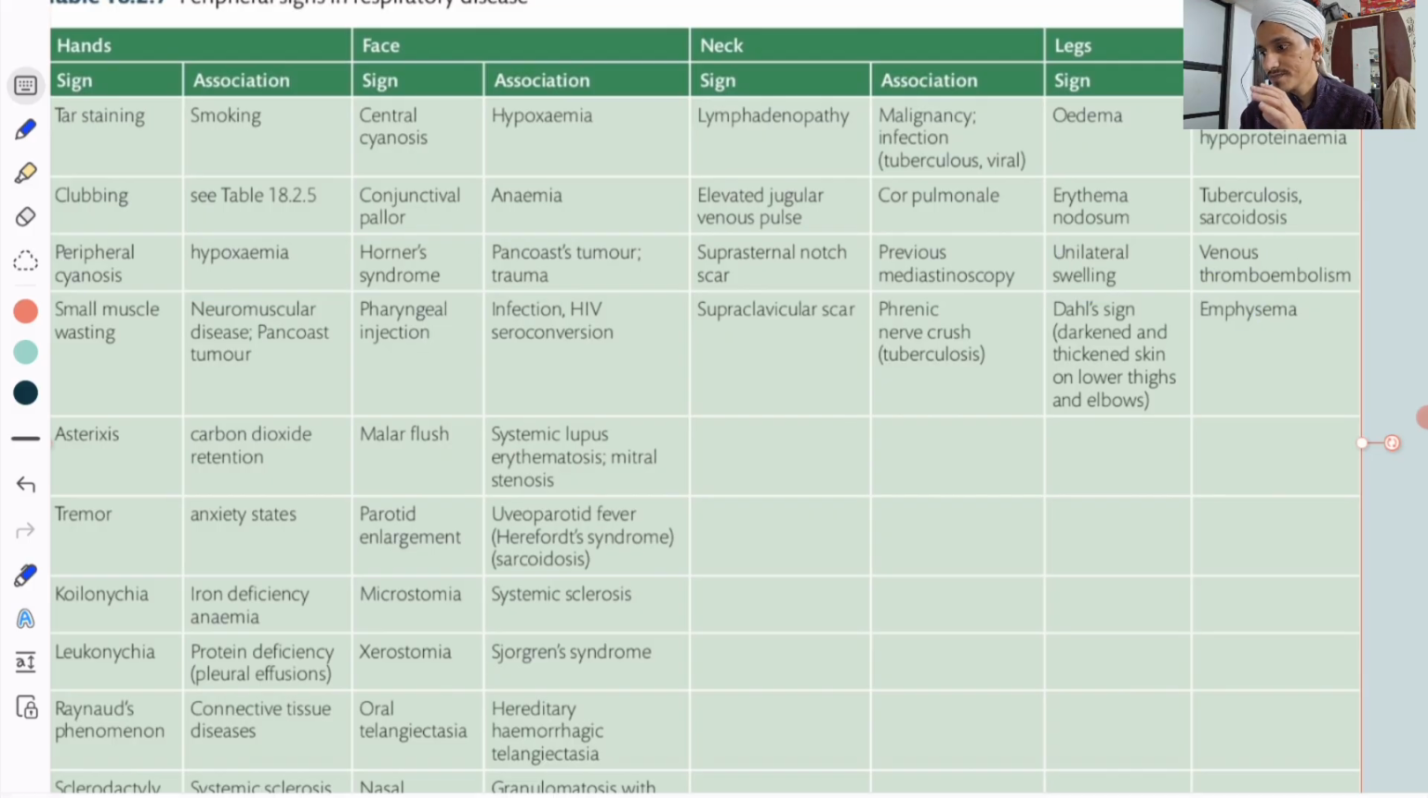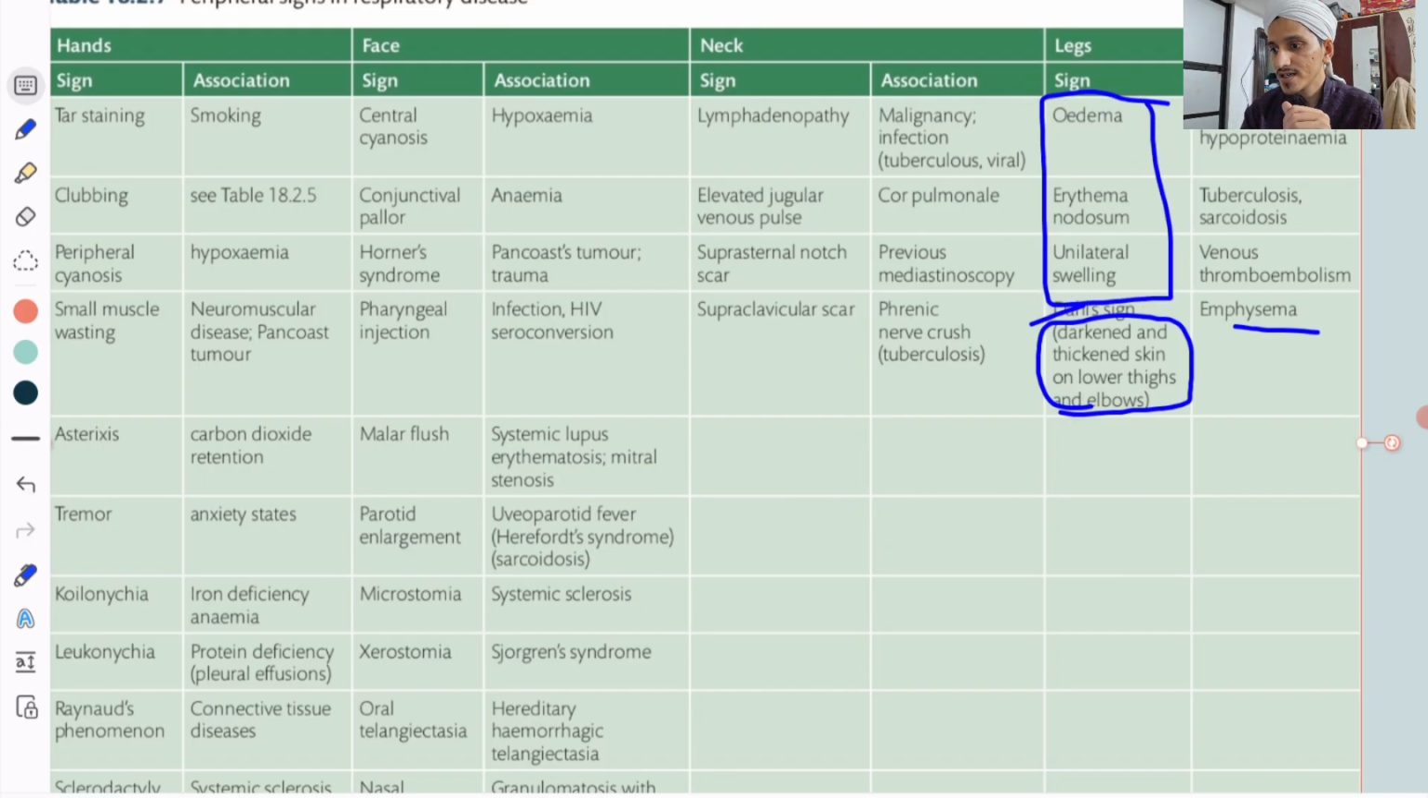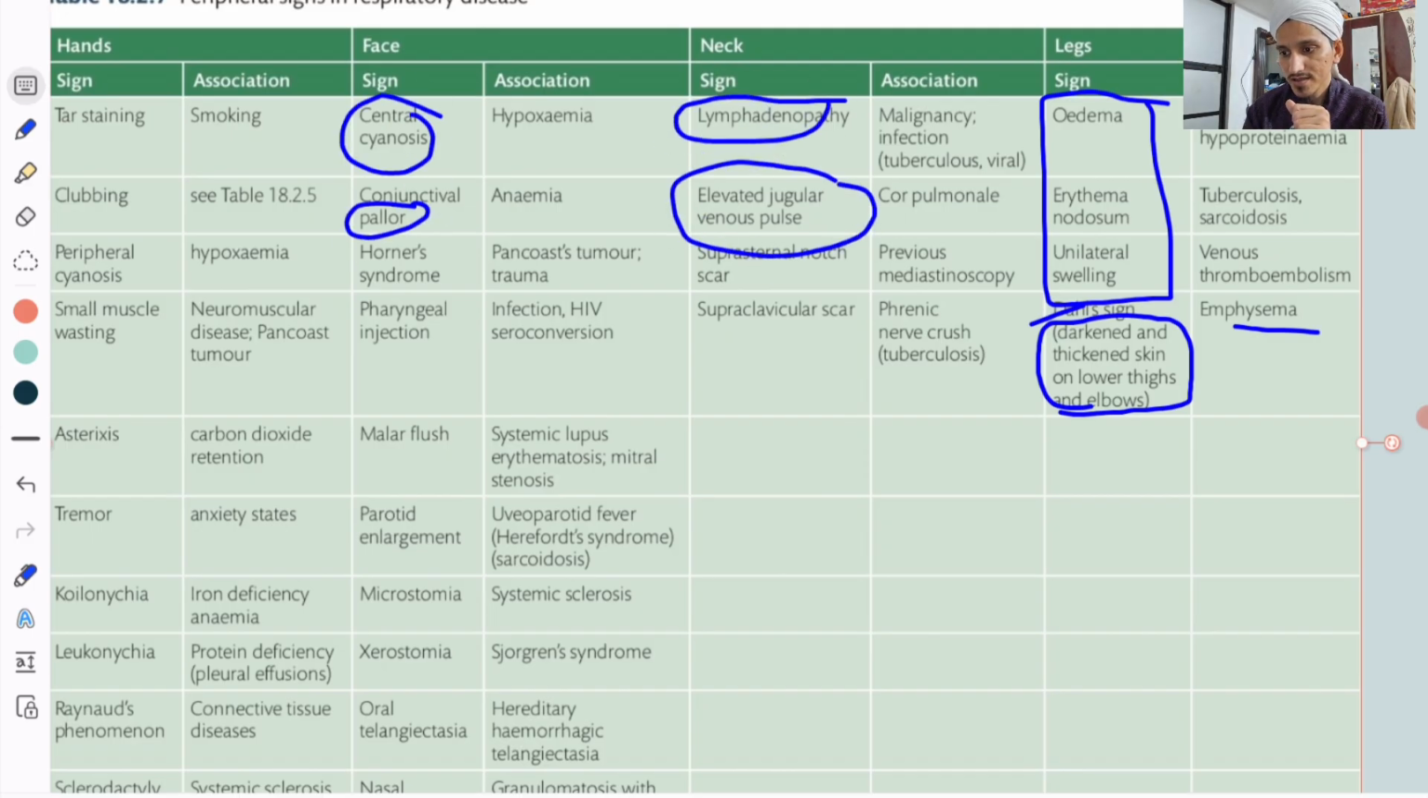Dull sign, what is dull sign? You see in emphysema darkened and thickened skin on the lower thighs and elbows. Just remember this dull sign. These are common: edema of one limb or both limbs, erythema nodosum, and also important lymphadenopathy and raised JVP. Cyanosis, pallor, Horner's, pharynx, malar flush, parotid enlargement, mouth, oral telangiectasia, nasal deformity and nasal crusting.